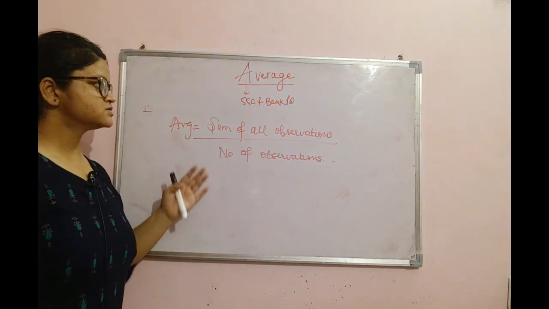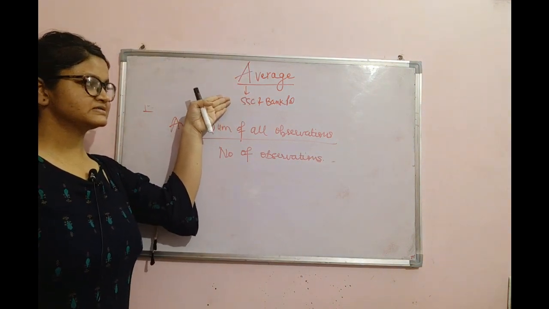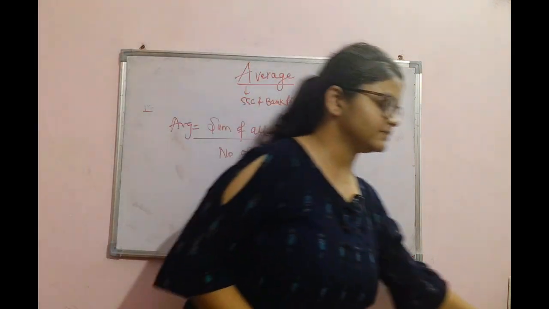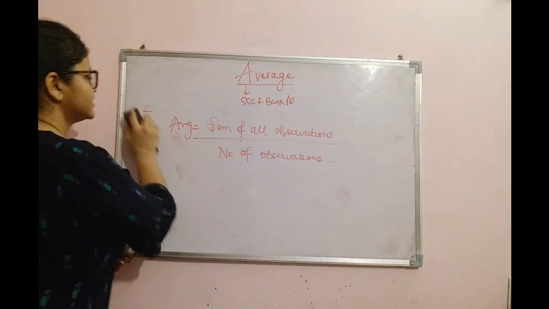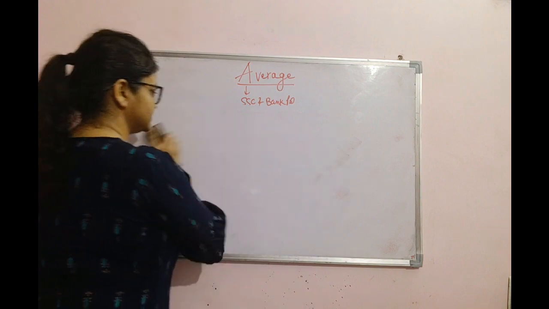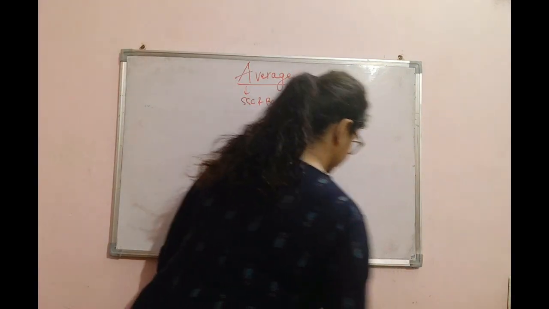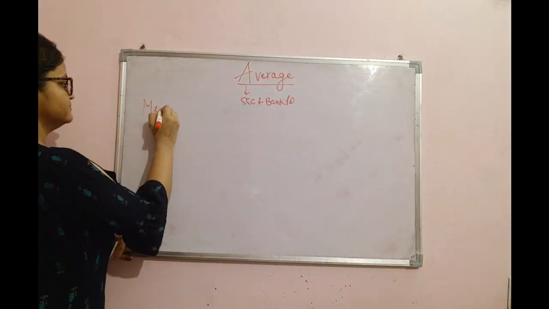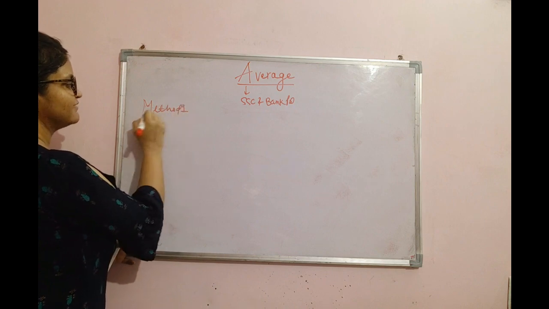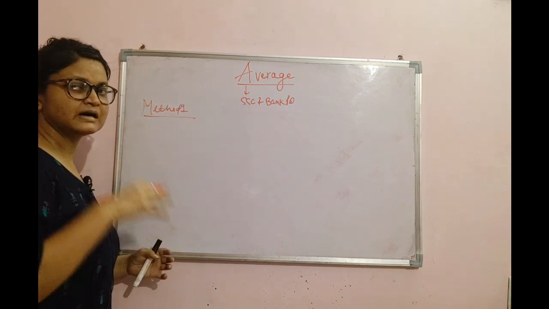But when we talk about solving these exams, SSC and Bank PO, we do not have much time. So for that, we have some shortcut methods. So let's see what these methods are. First, method 1. In method 1, what we have to do, we have to learn the formula and just apply.